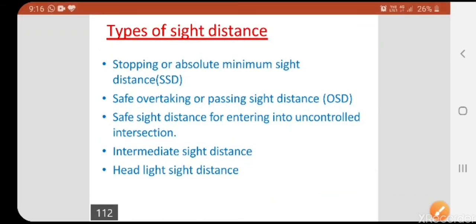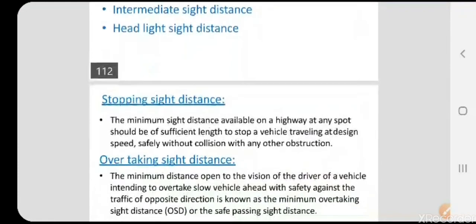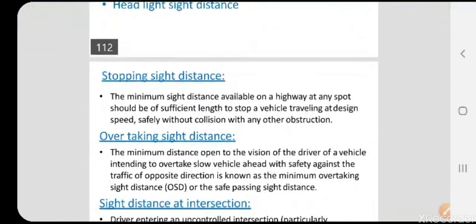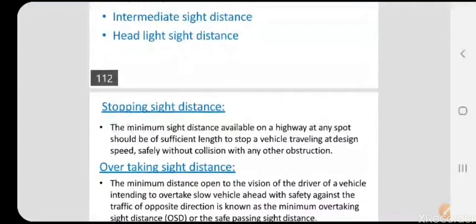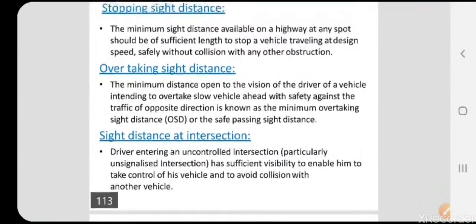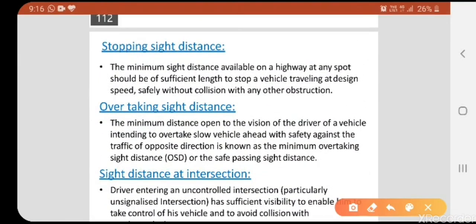And the next one is intermediate sight distance. Intermediate sight distance, let's see one by one. And the last one is headlight sight distance. Totally these are 5 types of sight distance. First one, stopping sight distance. Second one, overtaking sight distance. Third one, sight distance at an intersection. Okay, let us start with the first one.